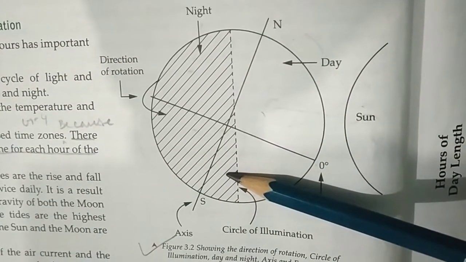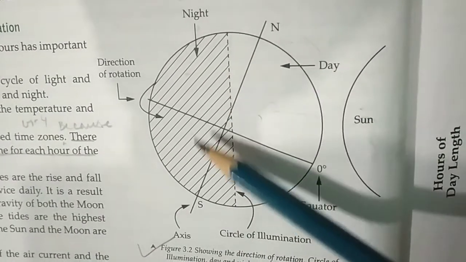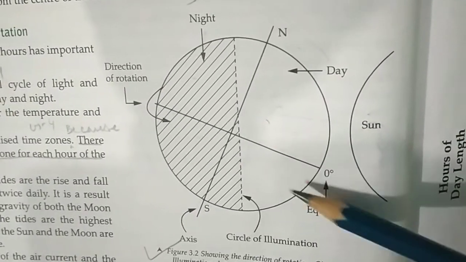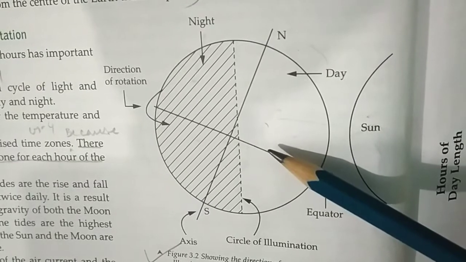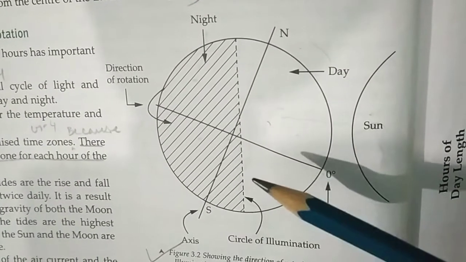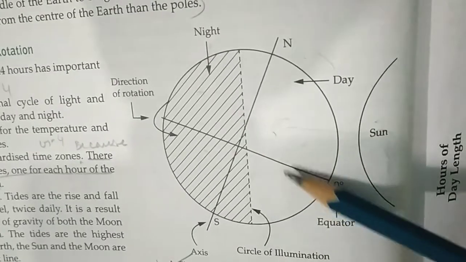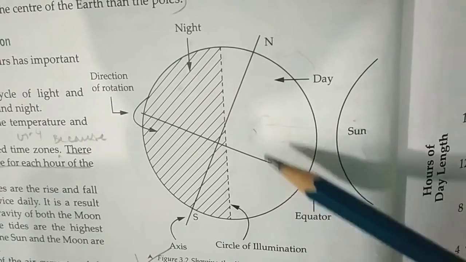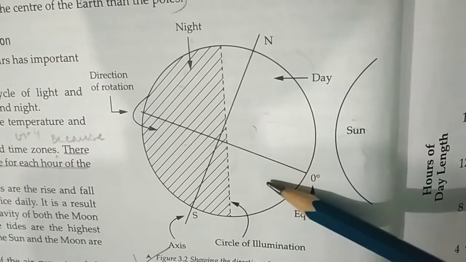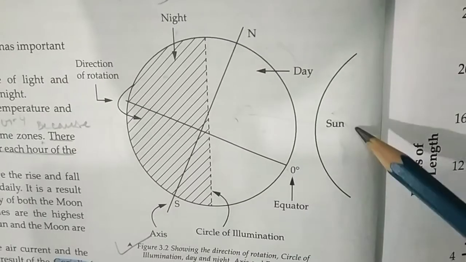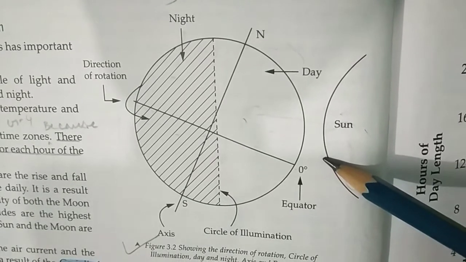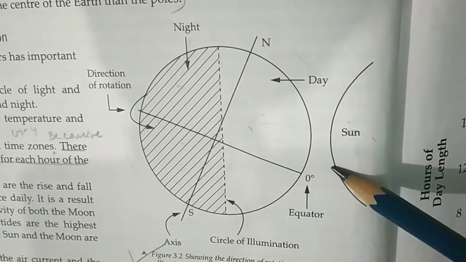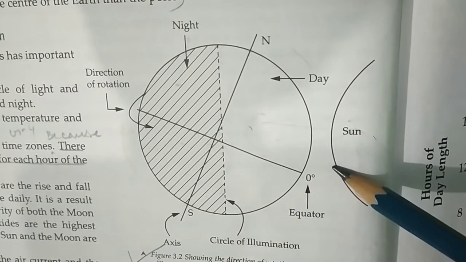To complete one rotation, the earth actually takes 23 hours, 56 minutes and 4 seconds, which is called a sidereal day. This duration taken by the sun to return to the same point is called a solar day. As the earth is orbiting the sun, there is a difference of 4 minutes between the sidereal day and the solar day. Due to the speed of orbit, the sun appears 4 minutes earlier each day. Hence 24 hours or 1440 minutes divided by 365 days is 4 minutes.